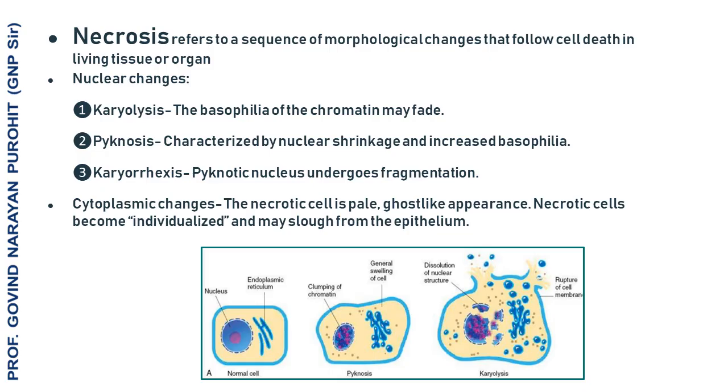Nuclear changes: karyolysis, the basophilia of the chromatin may fade. Pyknosis, characterized by nuclear shrinkage and increased basophilia. Karyorrhexis, the pyknotic nucleus undergoes fragmentation. Cytoplasmic changes: the necrotic cell is pale, with a ghost-like appearance. Necrotic cells become individualized and may slough from the epithelium.